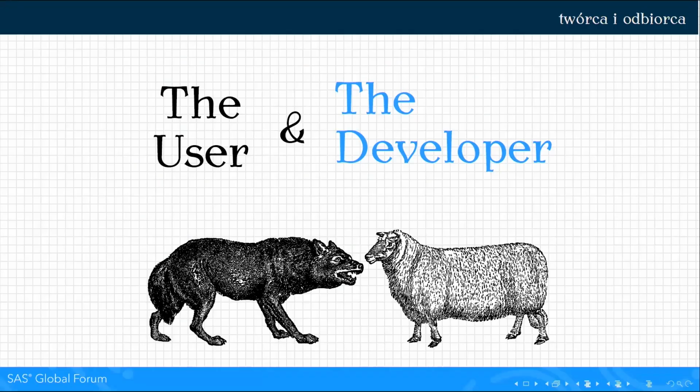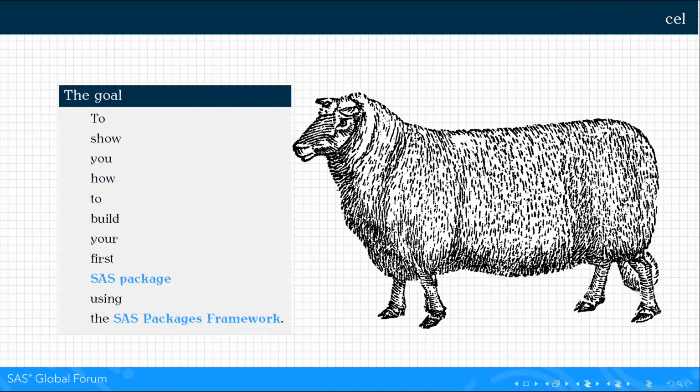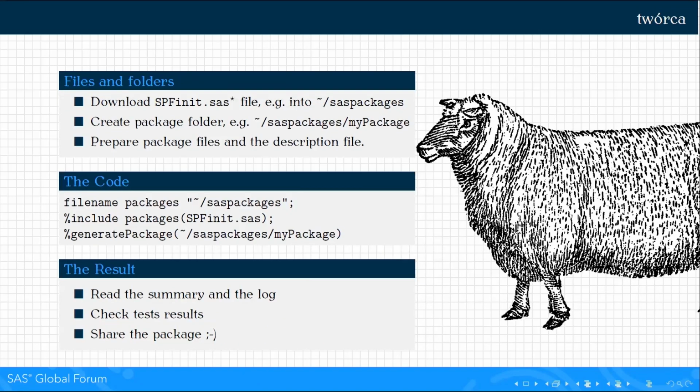Today we are focusing on creating the package, so we are developers, and the goal of this presentation is to show you how to build your first SAS package using the SAS packages framework. The steps to do so are very straightforward. There are 3 of those steps. The first is related to creating a proper setup of files and folders. You need to download the framework. Then you have to create a folder for the package where you put all the package